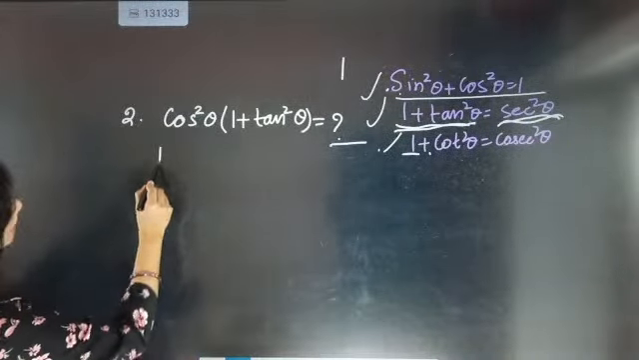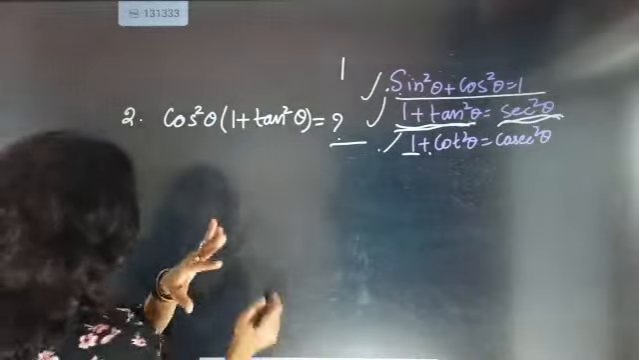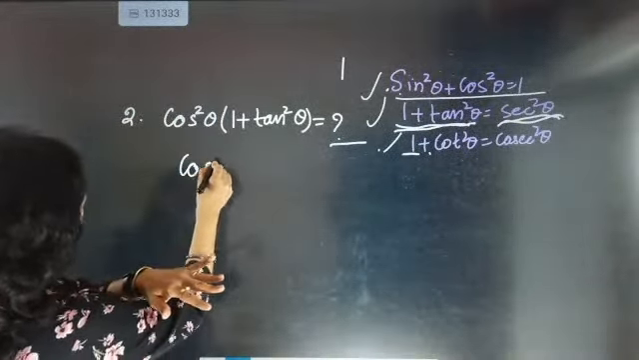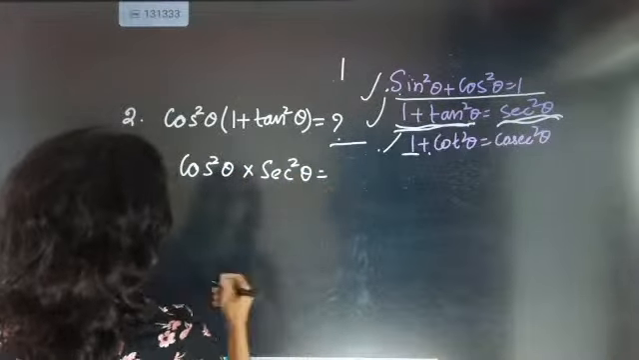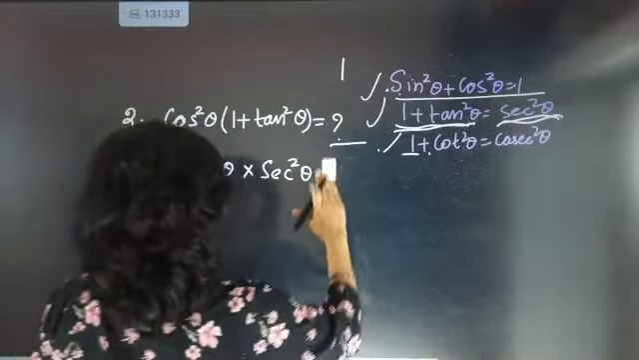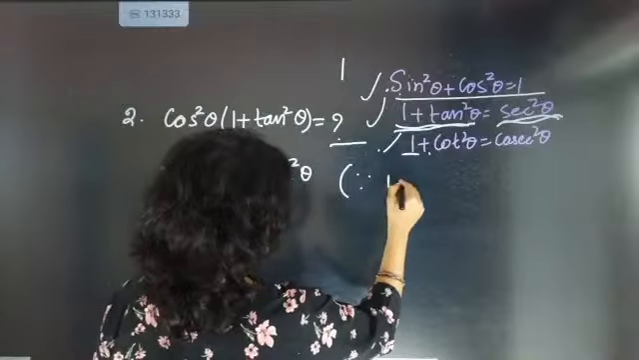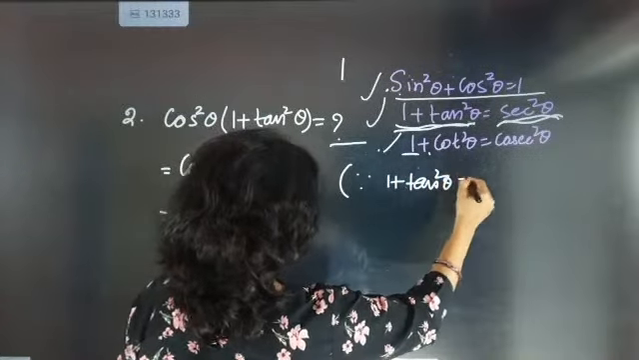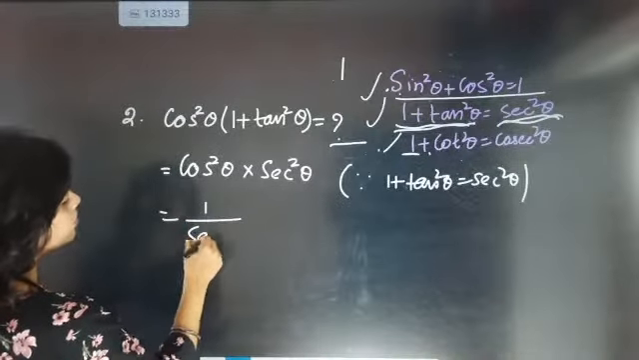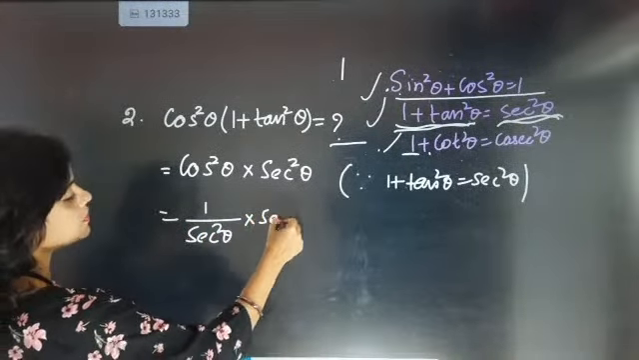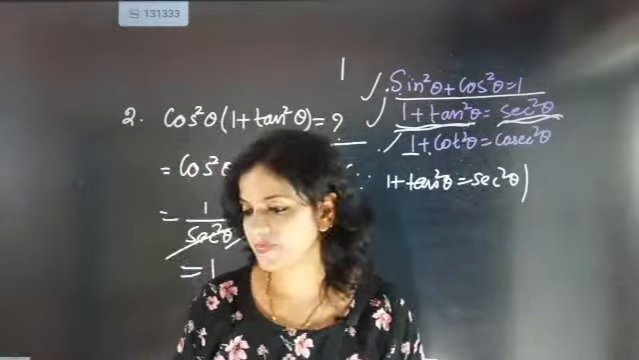But first what are we going to write? LHS is not required, because we are not proving, we are finding. So we are just going to write cos square theta into secant square theta equal to. How did I get cos square theta into secant square theta? Since we know that 1 plus tan square theta equals secant square theta, cos square theta will become 1 by secant square theta, and this will become secant square theta. Secant gone, answer is 1. So Bala, your answer is absolutely correct.